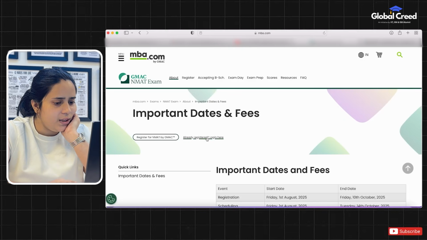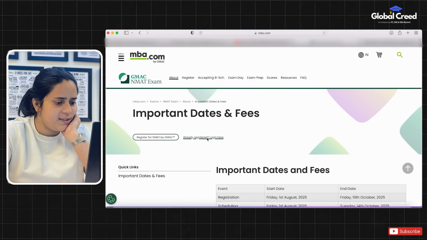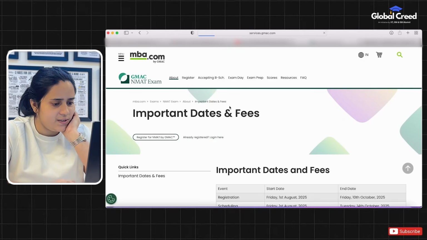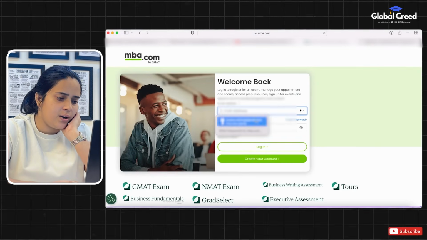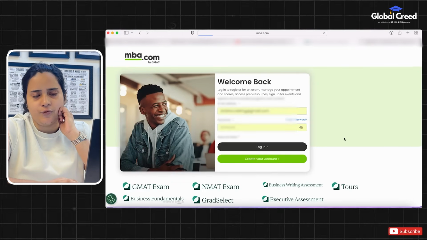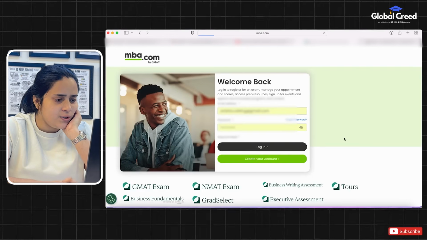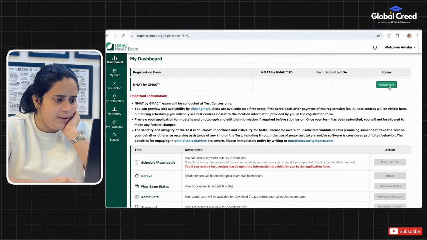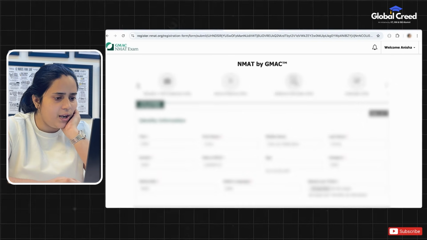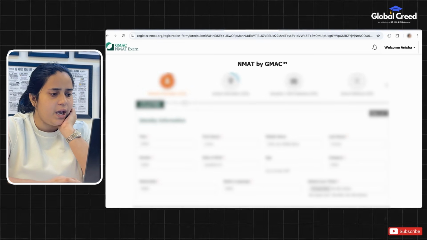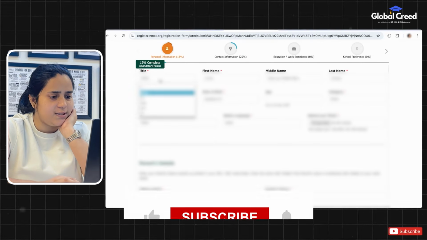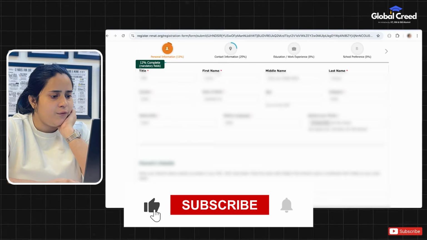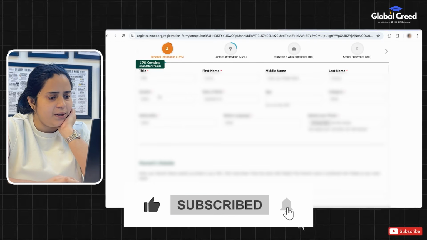Now let's create your account on mba.com. If you have taken the NMAT before, you can use your existing account. If not, click on register here and let's go. You can use an email ID you check regularly and create a password that you won't forget. Once you have verified your email, you will be on your NMAT by GMAC dashboard. Everything from your application to your admit card and your score will be in this dashboard only. Now click on register now to begin the application form.